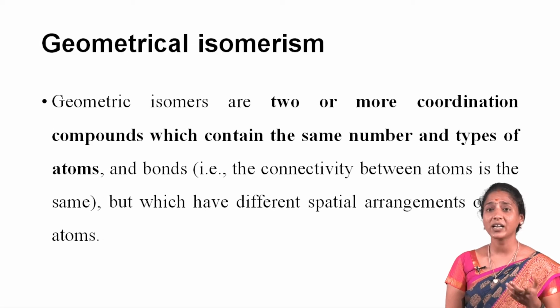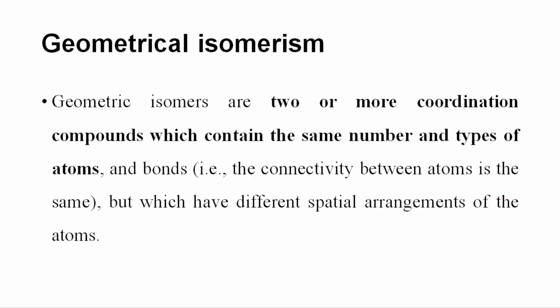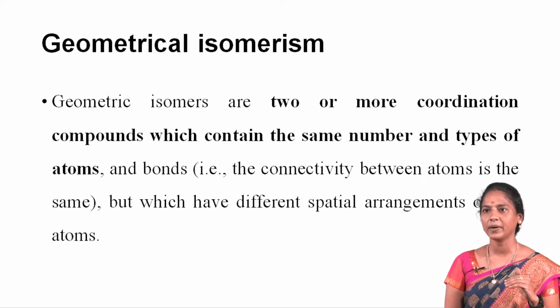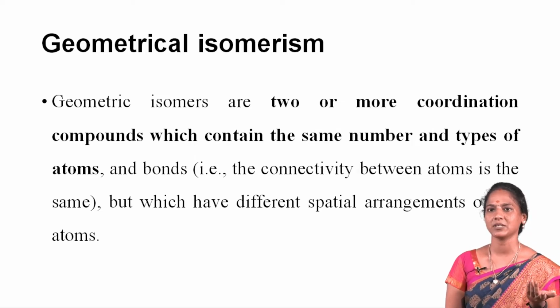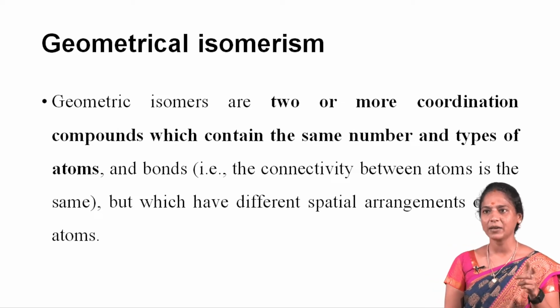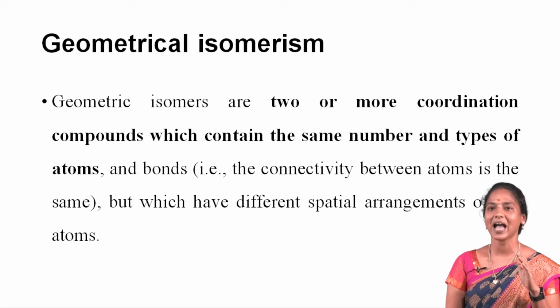First, what is geometrical isomerism? The geometrical isomers are two or more coordination compounds that contain the same number and types of atoms and bonds. For example, the connectivity between atoms is the same, but with a different spatial arrangement of the atoms.